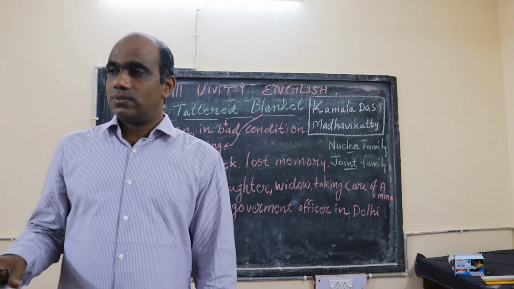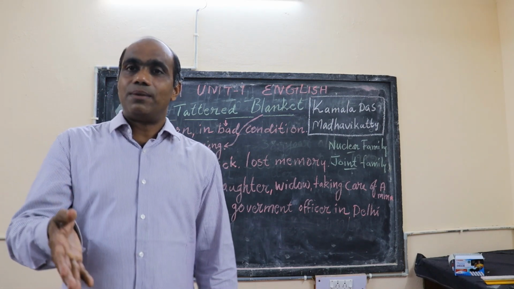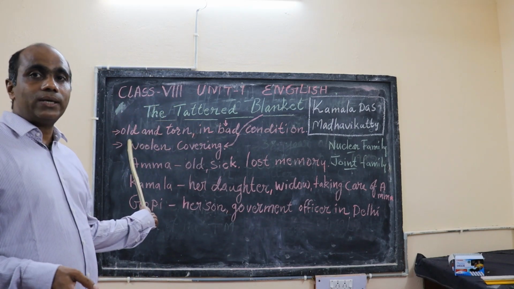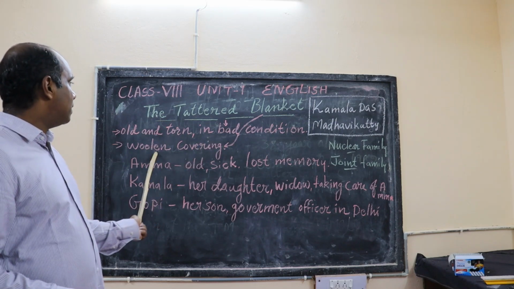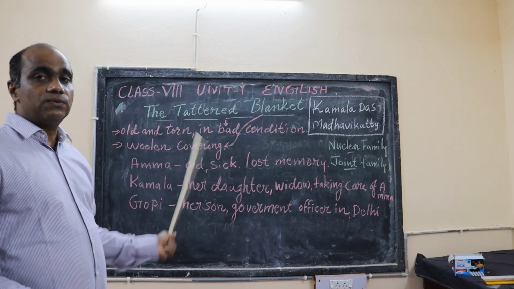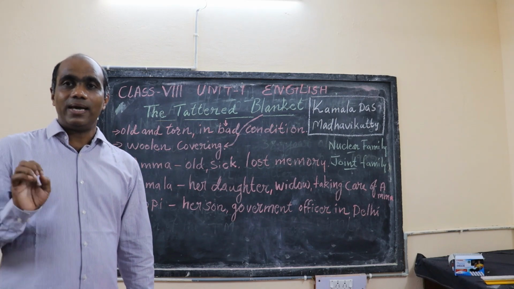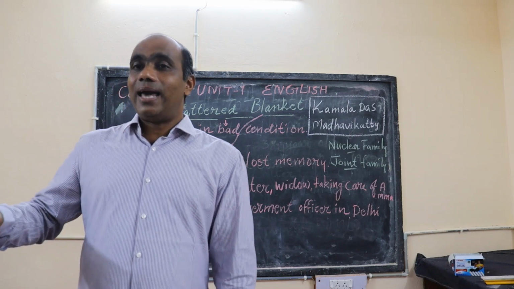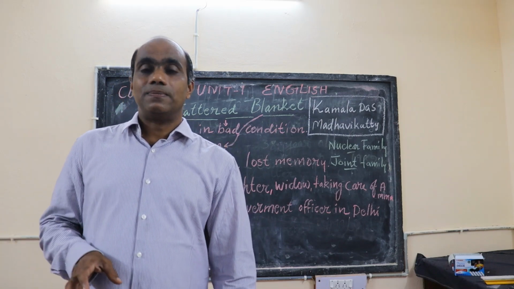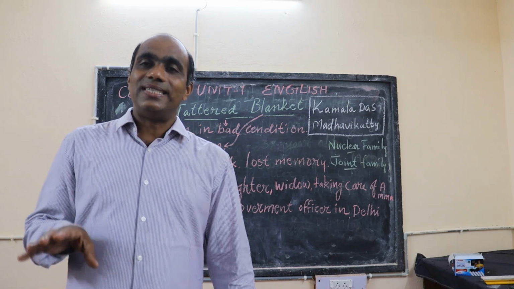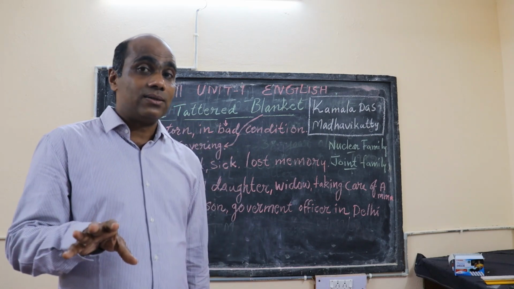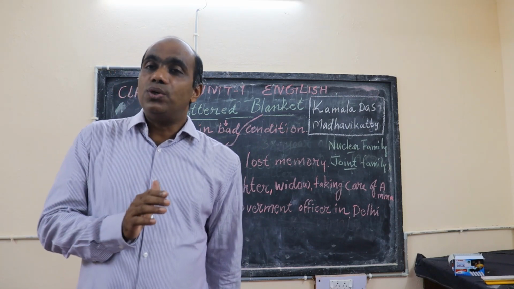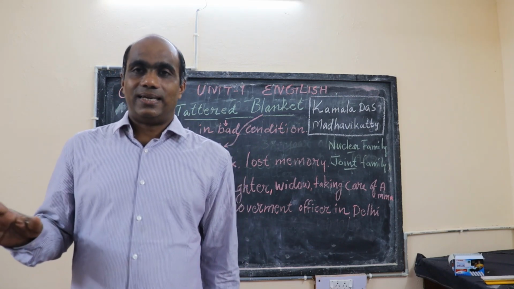All of you understood? If you don't understand, please look at the board once again. Tattered: old and torn. Then woolen covering: blanket means woolen covering. Okay? So the mother has a blanket which is tattered, which is torn, T-O-R-N, torn spelling, no? And in a bad condition, it cannot be used. So that is the thing.